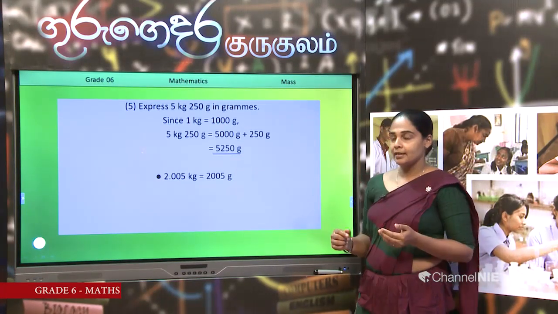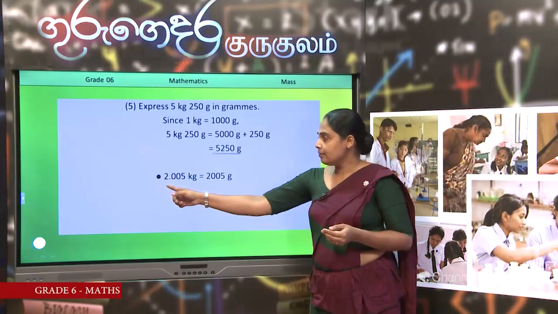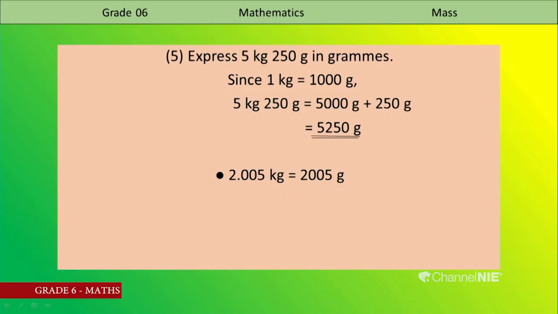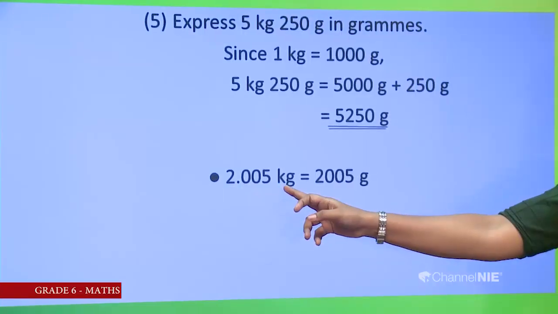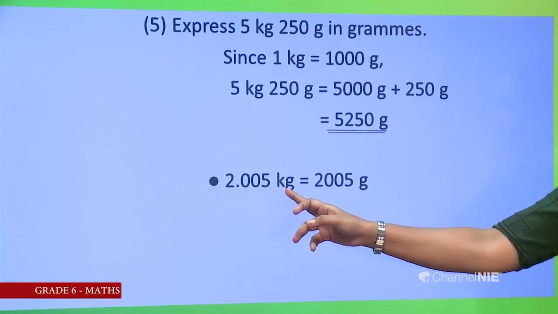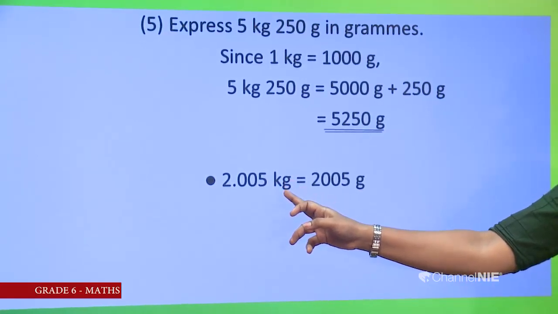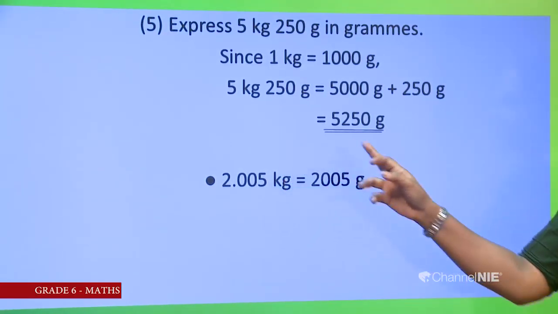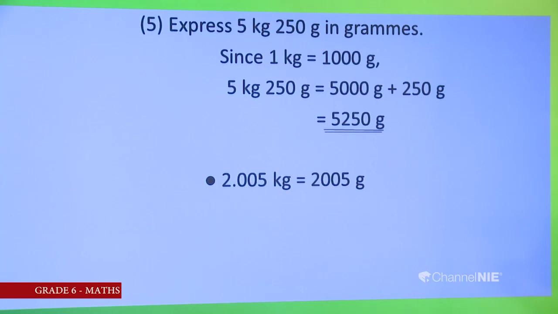How can we write the answer? Before the decimal point, it is the whole number, 2 kilograms. We know 2 kilograms is 2000 grams and 5 grams more. After the decimal point, it is the amount in grams. Then 2000 plus 5, it is 2005 grams.